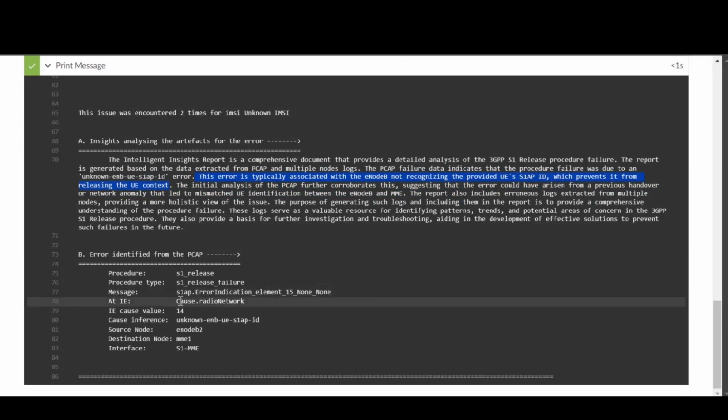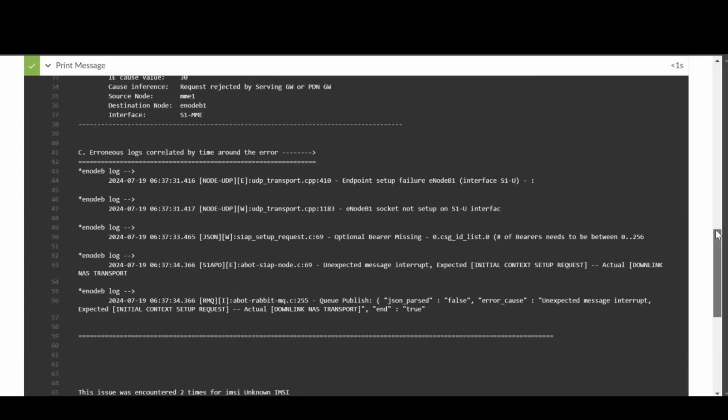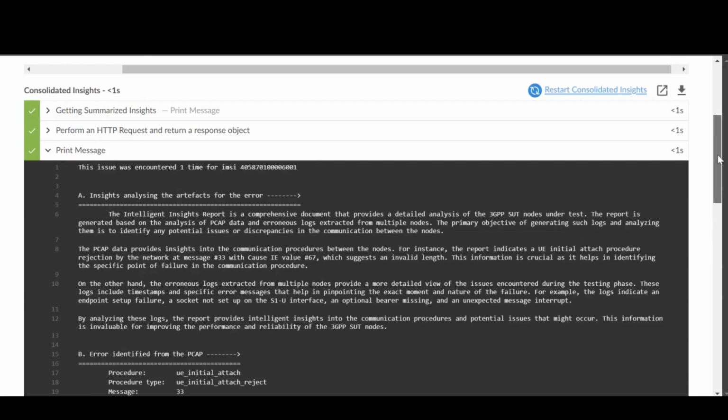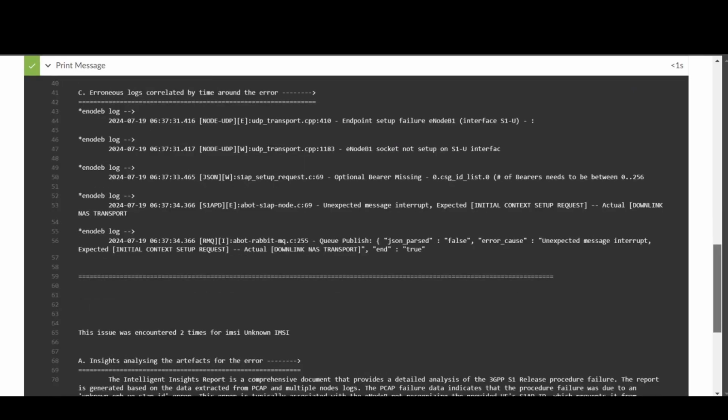If we deep dive into the issue, we will see that the actual inference was unknown ENB UE S1 AP ID, as mentioned in the summary, and this particular issue had occurred in a message being transported from eNodeB to MME through the S1 MME interface. In all, we identified three total issues in this artifact. One for this particular MZ and two for unknown MZs.